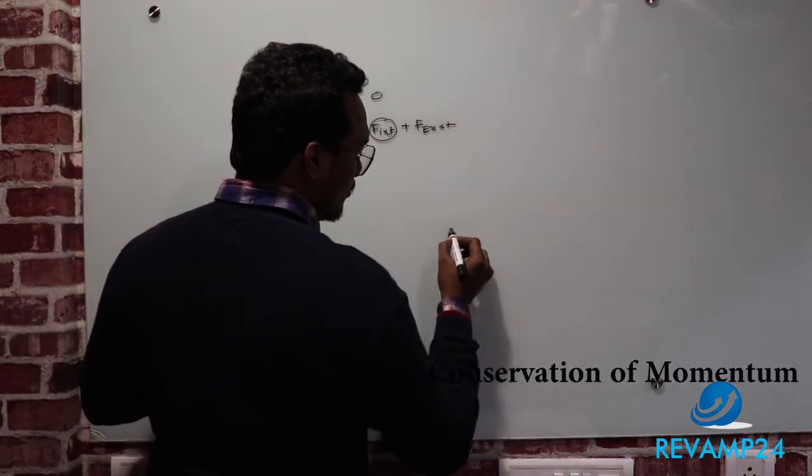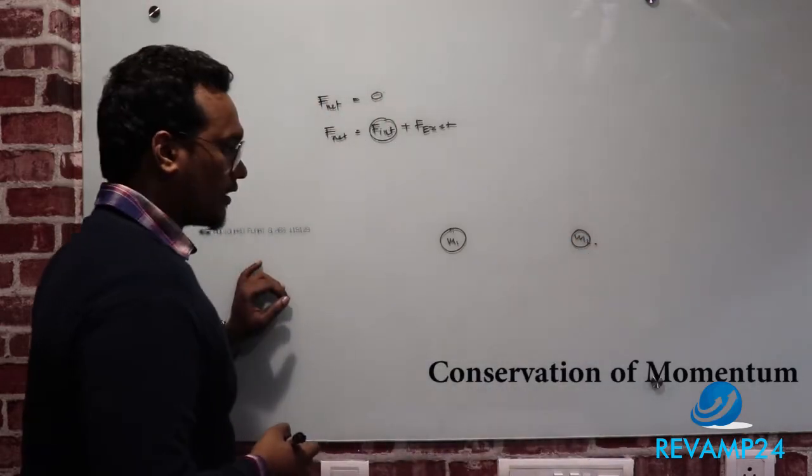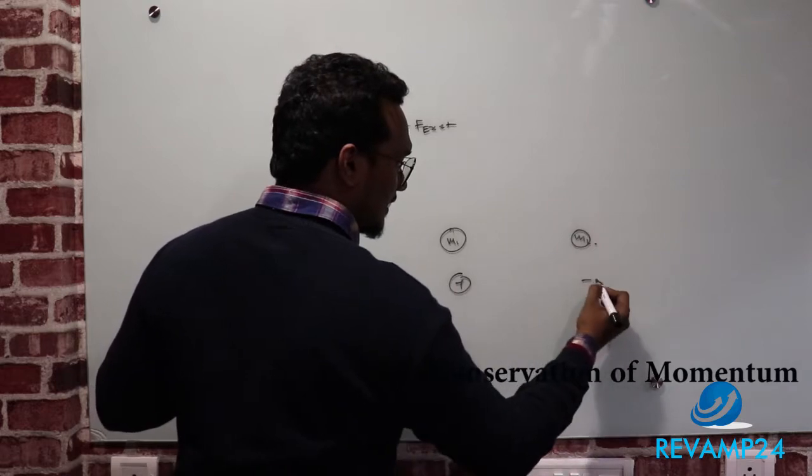For example, you have two masses, or you have a positive charge and a negative charge.